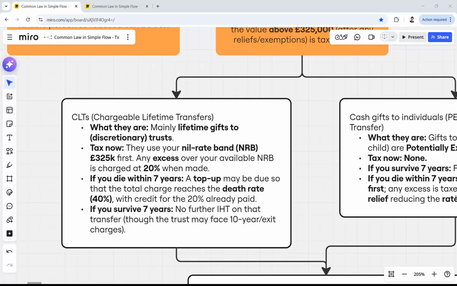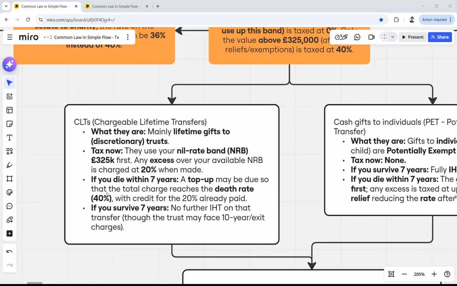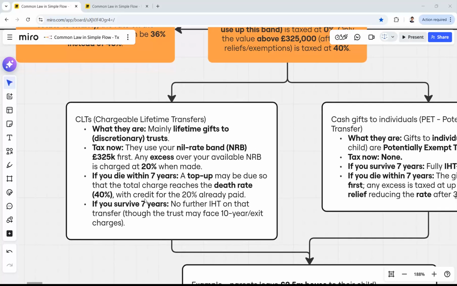If you die within 7 years, a top-up may be due so that the total charge reaches the death rate 40%, with credit for the 20% already paid. If you survive 7 years, no further inheritance tax on that transfer, though the trust may face 10-year exit charges.